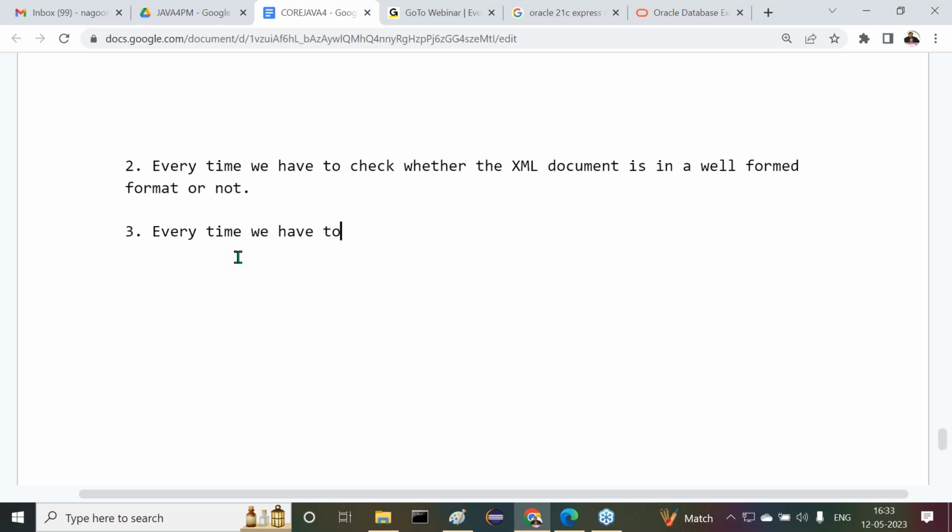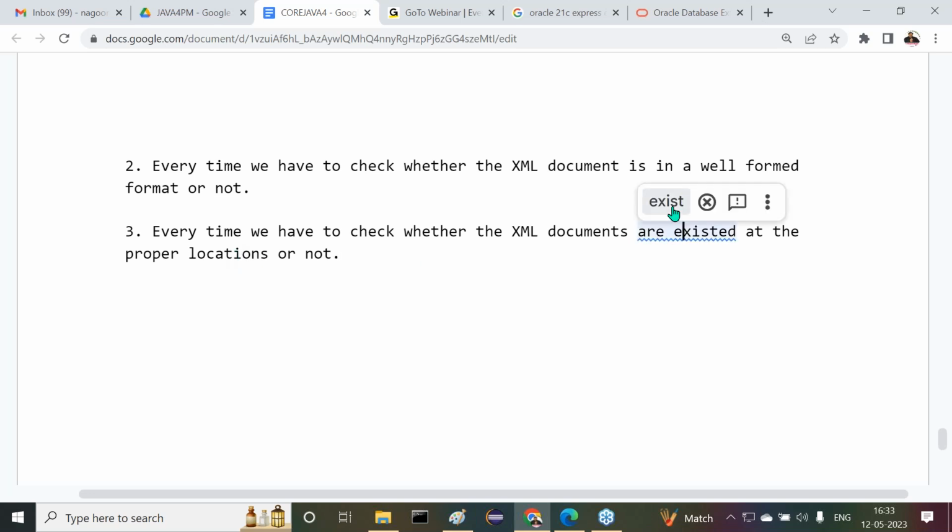Every time we have to check whether the XML documents exist at the proper locations or not. If not, we get file not found exceptions. Of course, the exception itself is not the point here; just the checkup is required. The checking process must be done by the developers. That's one point here. Next one is point number 4.